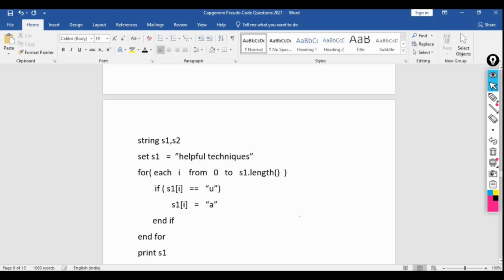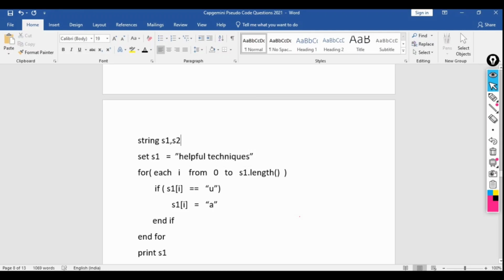Then we are passing this if condition. If S1 I, inside this bracket we pass the value of I, that means S1 of 0, S1 of 1, S1 of 2. So S1 of 0 means H, S1 of 1 equal to E. Like this it will be going.